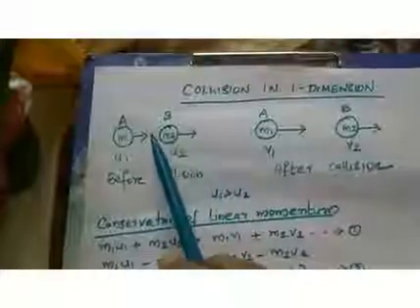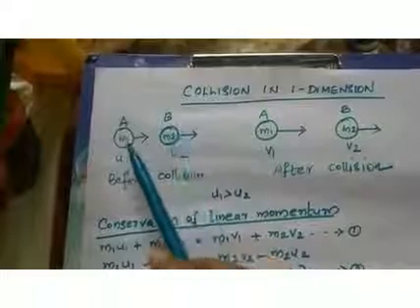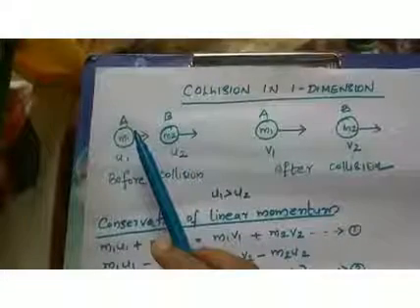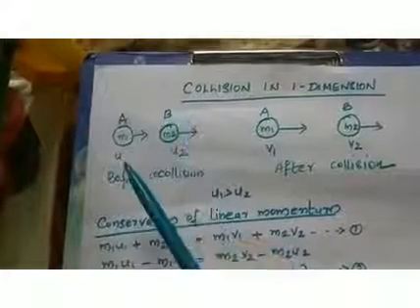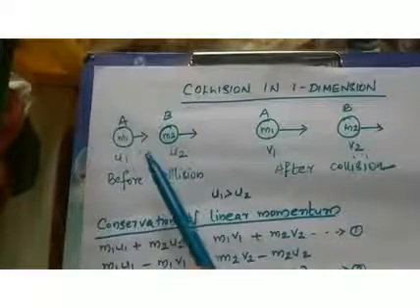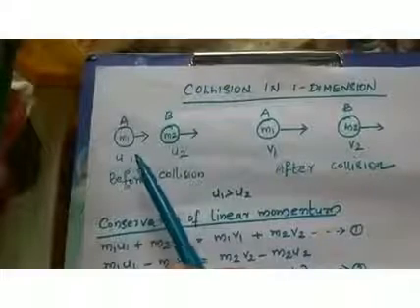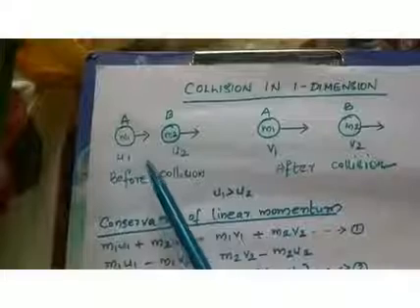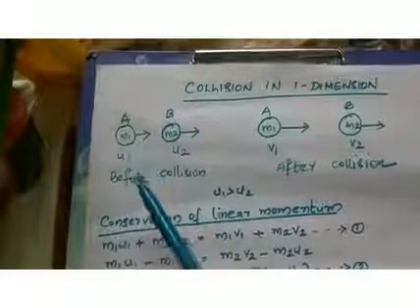Okay, so here we have considered two objects, A and B. m1 is the mass of object A, m2 is the mass of object B. Initially, A is moving faster than B. The initial velocity of A is u1, the initial velocity of B is u2. So initially u1 is greater than u2. That means A is moving faster than B.